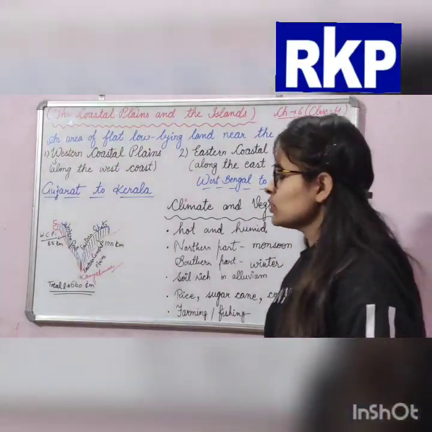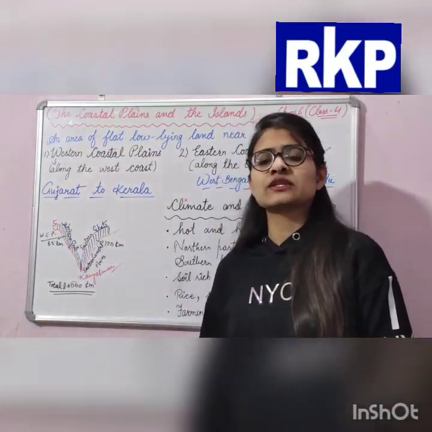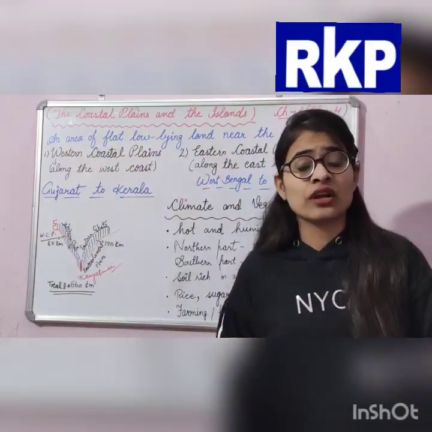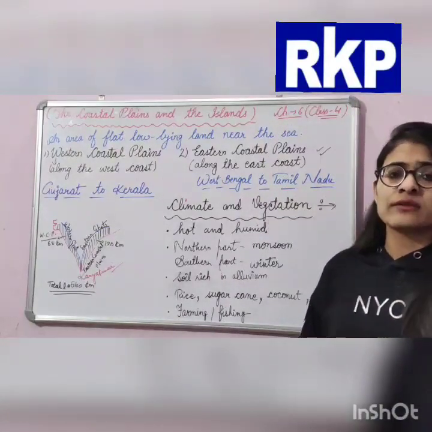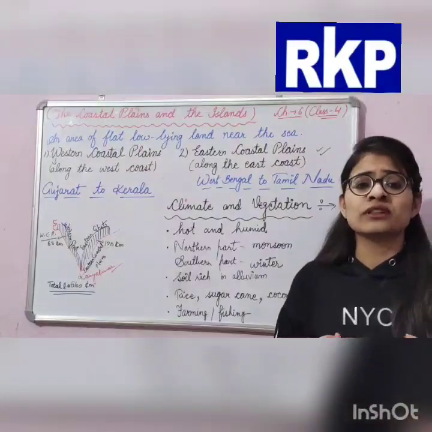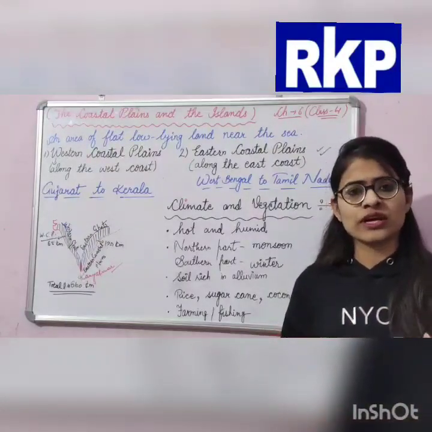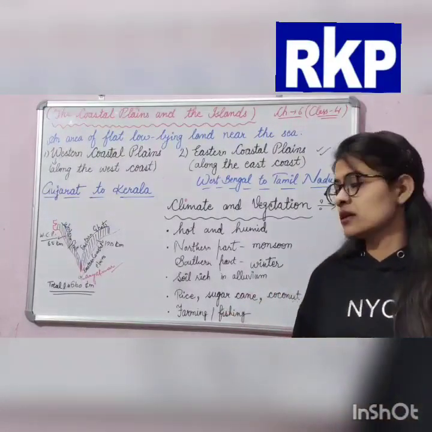I told you in western coastal plains they experience heavy rainfall in summer. Summer monsoon means the rain-bearing winds.